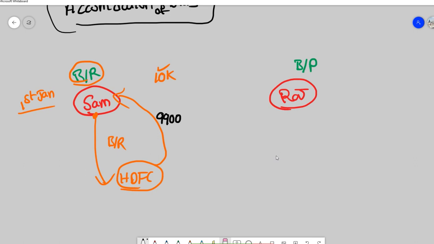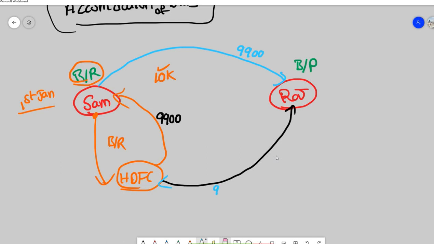On the due date, HDFC will go and ask Raj for the money. Sam will pay that 9,900 to Raj, and then Raj will pay that to the bank.